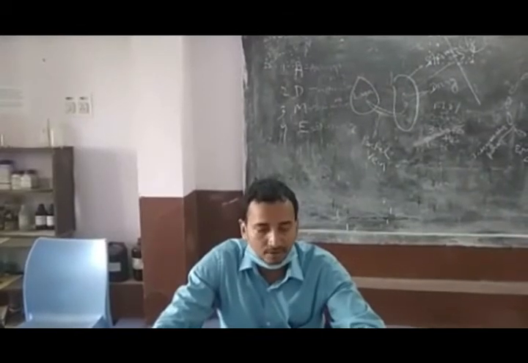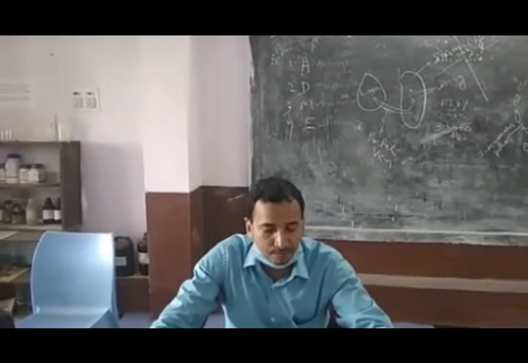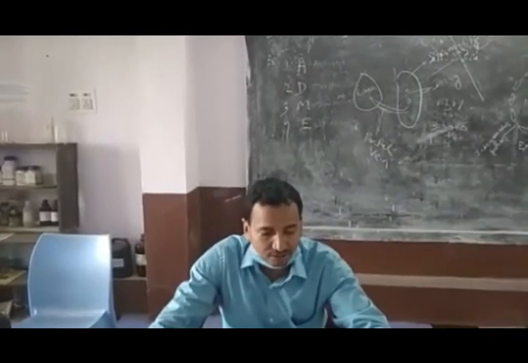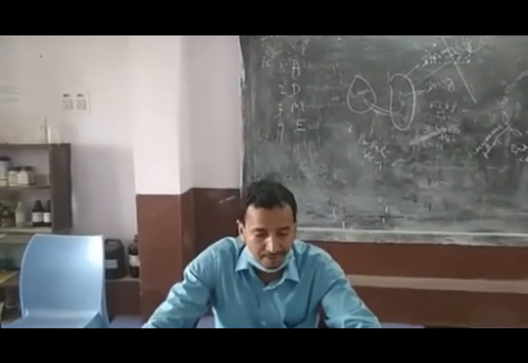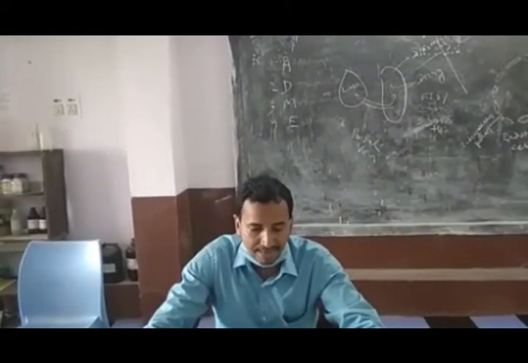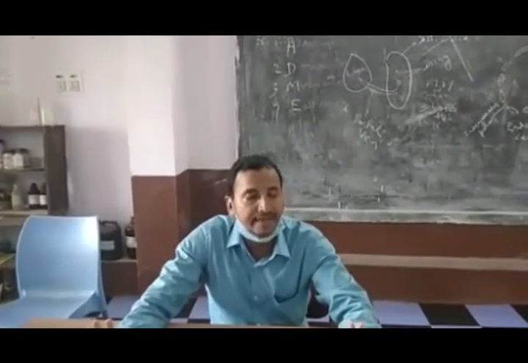In non-competitive, it does not resemble. Then, the intensity of response depends on the concentration of the agonist and antagonist in competitive. In non-competitive, maximal response depends only on the concentration of the antagonist.